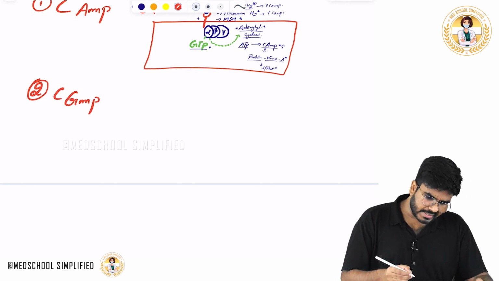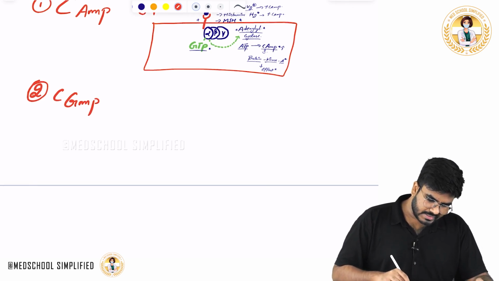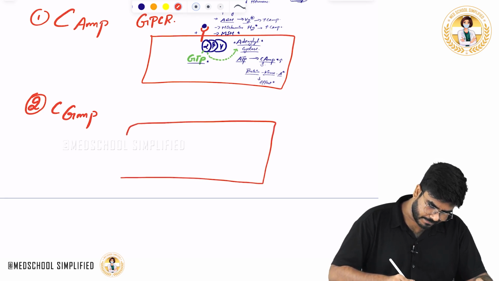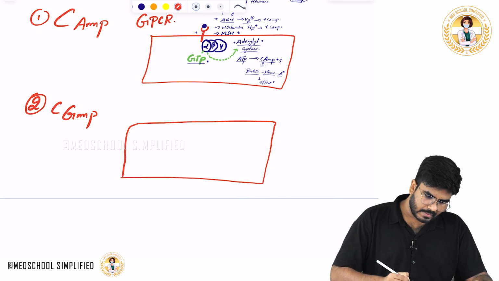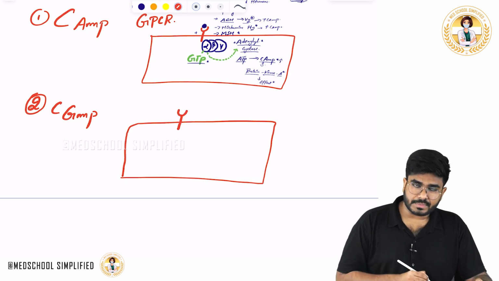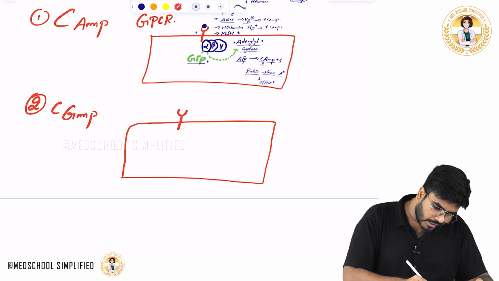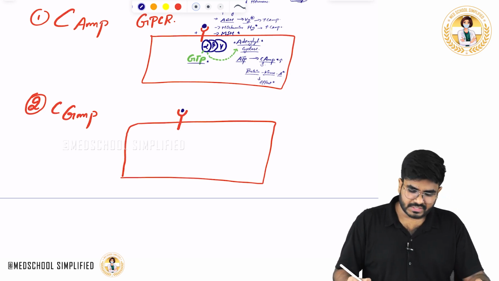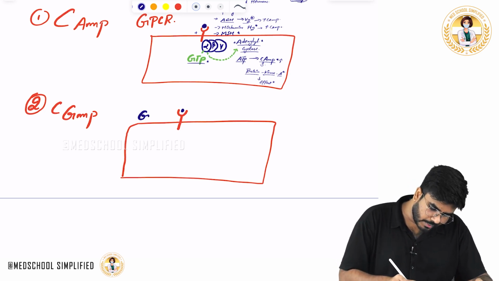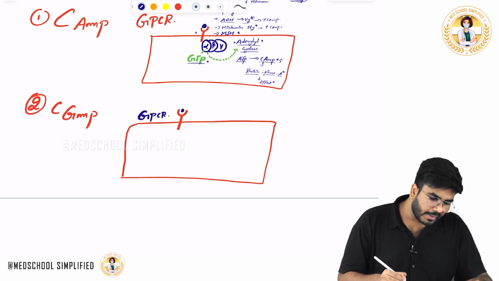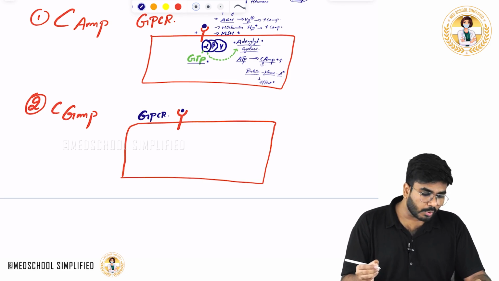Now, how to understand this? What happens in the cyclic GMP system is, again there is a cell here. Here is a receptor. When a hormone comes and binds with this receptor, which is also a G protein coupled receptor, a different protein is going to be activated.